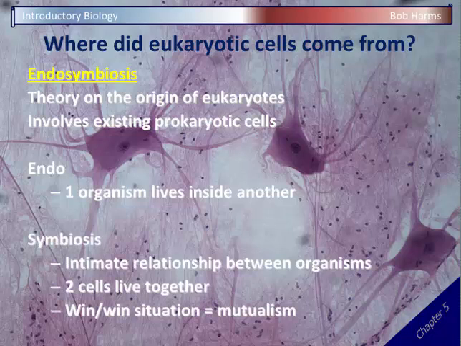Symbiosis has to do with relationship, and there's lots of different relationships organisms can have. If they have a symbiotic relationship, that means the two organisms have a very close, tight relationship such that they both depend upon each other, and one organism could not live without the other. And so as we think about cells here, that means two cells are going to live together, one inside the other with that endo prefix, and both of them are going to benefit from this relationship. It's a mutualistic or a win-win type of relationship. They're both providing something that the other needs.